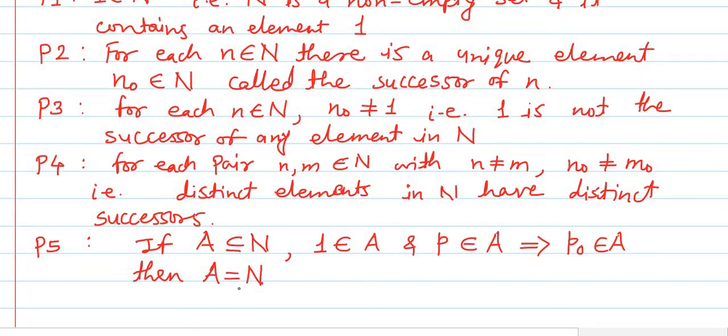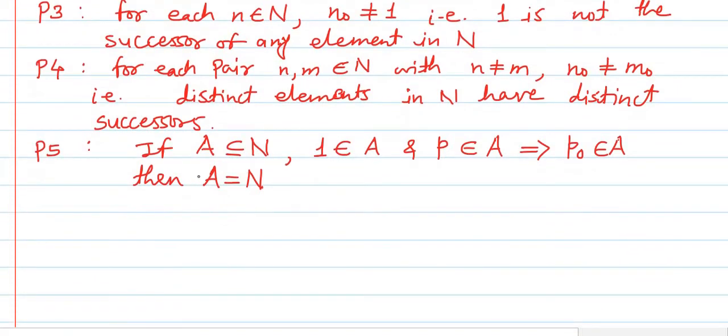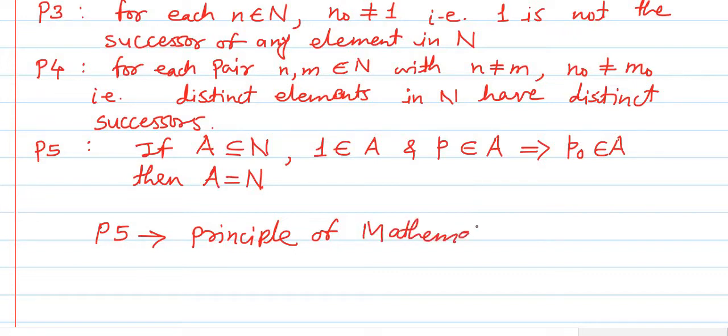So we have these 5 Peano's postulates, and these are 5 axioms, and these are well-known properties of the set of natural numbers. Here P5, the fifth postulate, is nothing but the principle of mathematical induction.